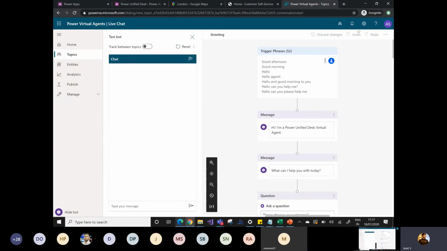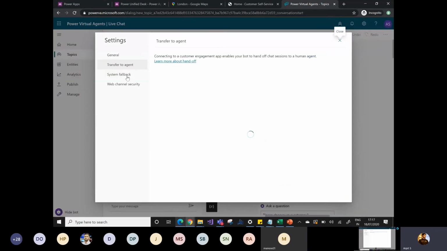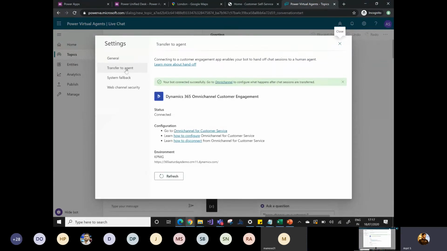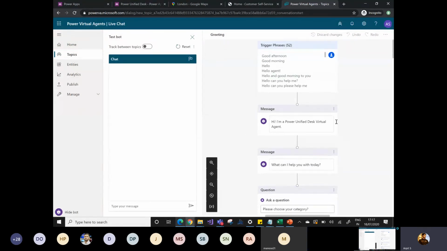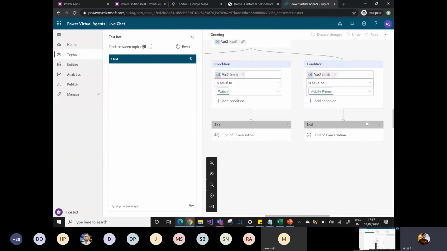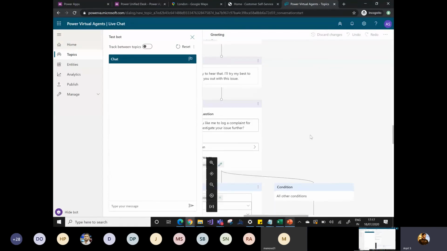Once you're done with the configuration, you can simply create a Power Virtual Agent, and there is an option of transfer to agent. As soon as you click on transfer to agent, there are a few prerequisites that you have to configure. Since I've already done all the configuration, it's showing that your bot is successfully connected. You need to make sure that all the prerequisites have been done. Once you have successfully integrated your Power Virtual Agent with your omni-channel, at any point of time, if you want to redirect the user, you can see here at the end of the conversation,